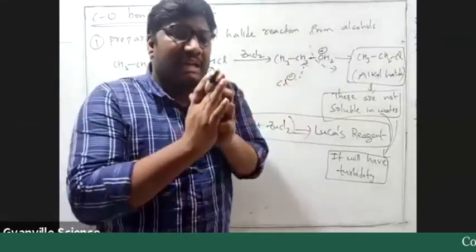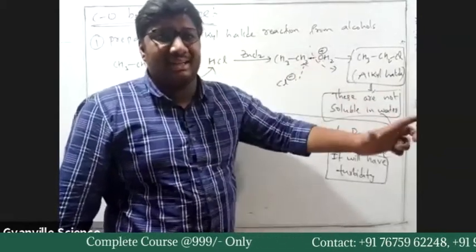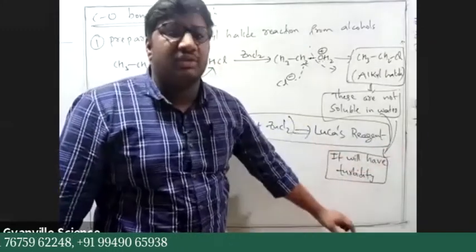Initially the solution is clear, but after that it is not clear, it is dirty. In chemical terms we say turbidity.